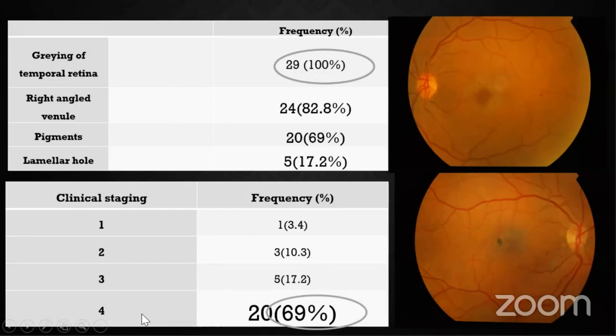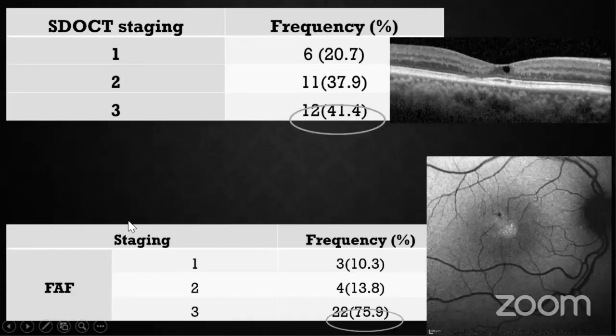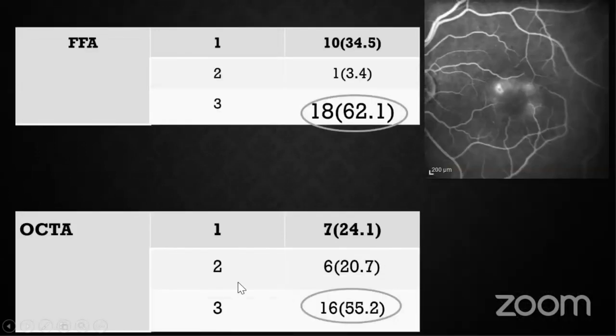On clinical stage, in stage 4, that is intraretinal pigment, it was more common. We also measured the EZ disruption length, horizontal length, and ELM disruption length along with CMT, and we have compared it with multifocal ERG findings. On SD-OCT and on FAF, we found that stage 3 is most common. On FFA and OCTA also, we found that stage 3 is most common.